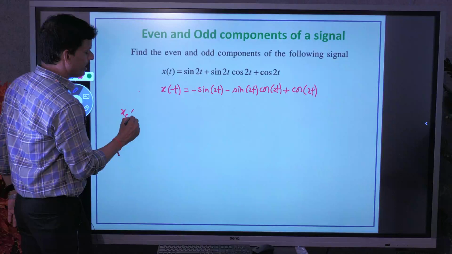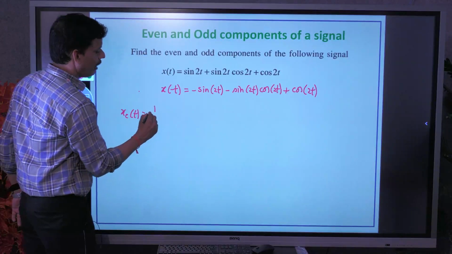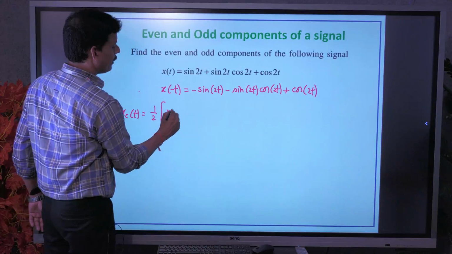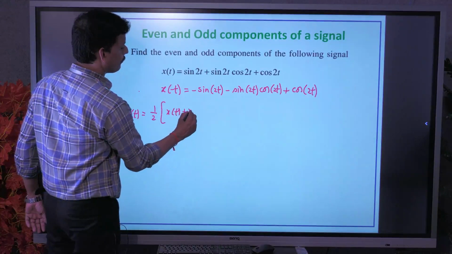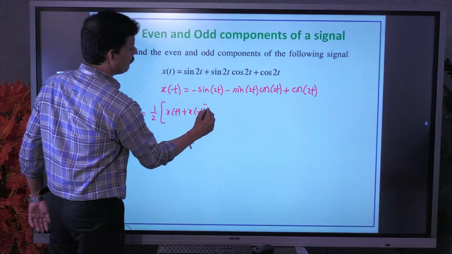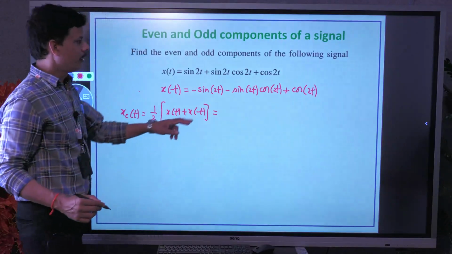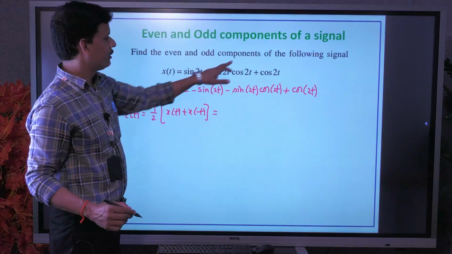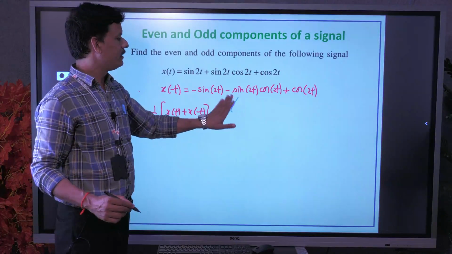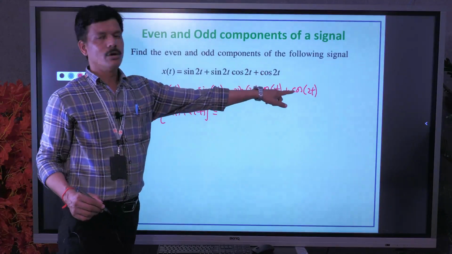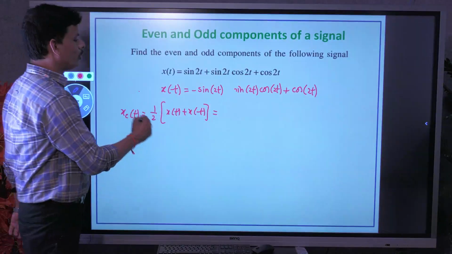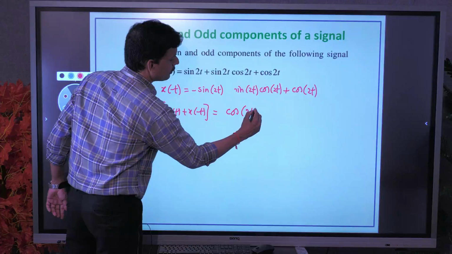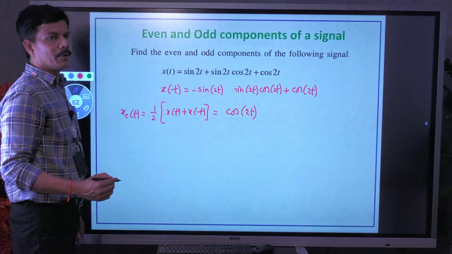Even part, how do you get the even part? Half of x of t plus x of minus t. If you add these two, observe what will happen. These two cancel out, these two cancel out. The only thing left is 2 times cos 2t. The 2 cancels out, and we get cos 2t as the even component.